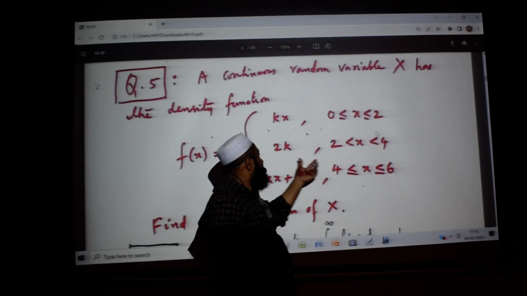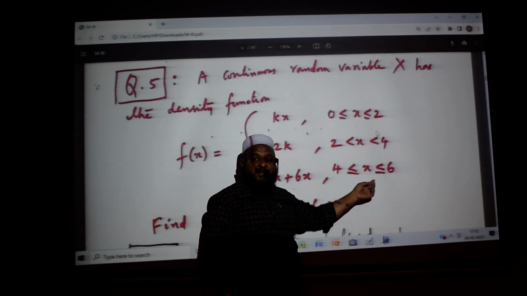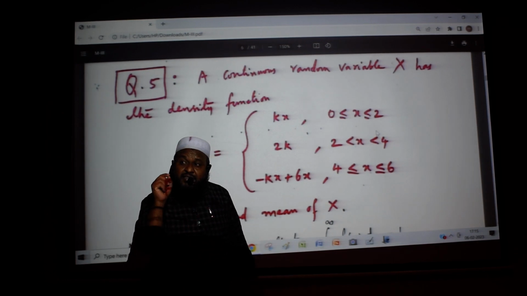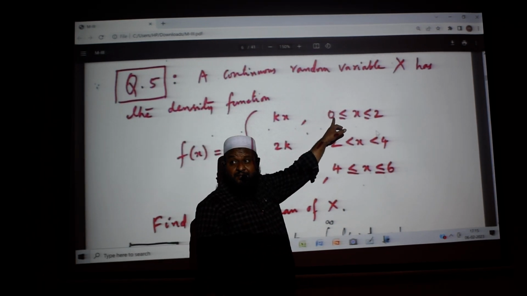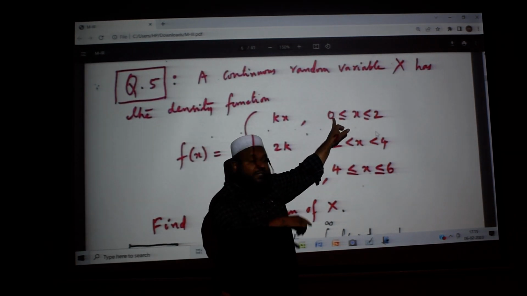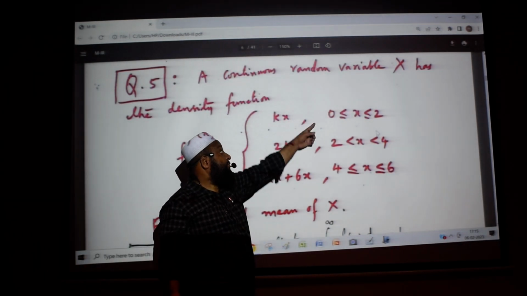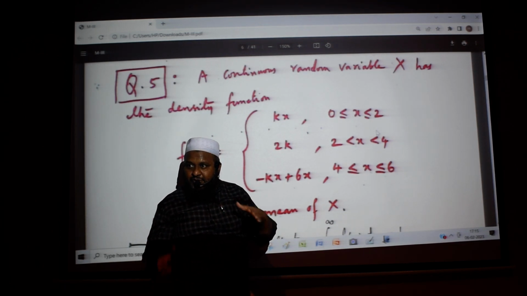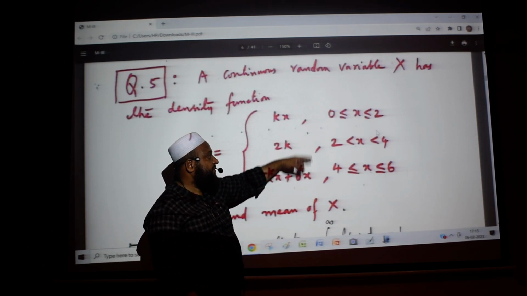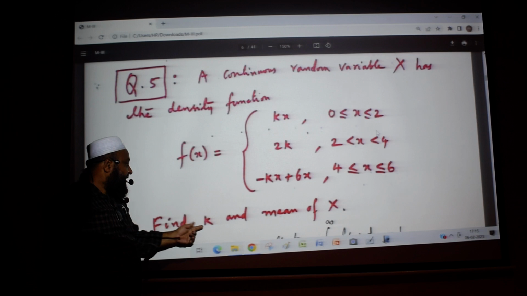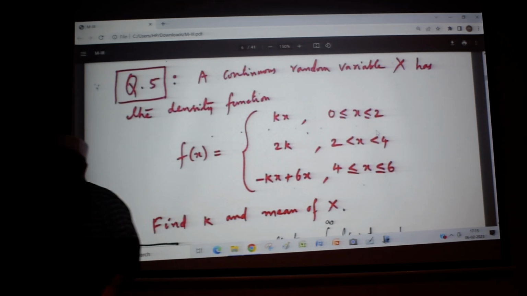Between 2 and 4, it is 2k. Between 4 and 6, it is this one. So it is defined from 0 up to 6. After 6, it will be 0, and before 0, it will be 0. So it is defined only between 0 and 6. Find k and mean of x.